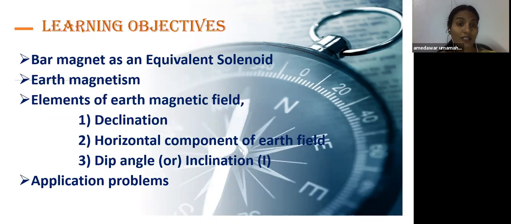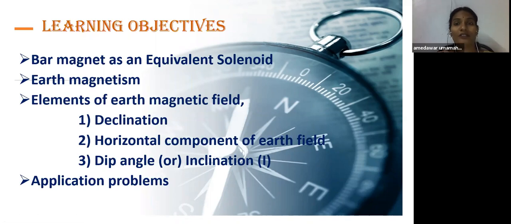So these elements describe the magnetic field of Earth. Those are declination, horizontal component of Earth's field, and also dip angle. And also we are going to discuss some application problems, children. Okay, so let us start our session with a small concept, that is, it's not a small concept, it is